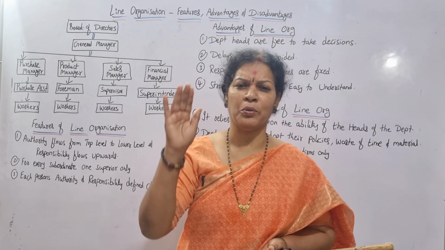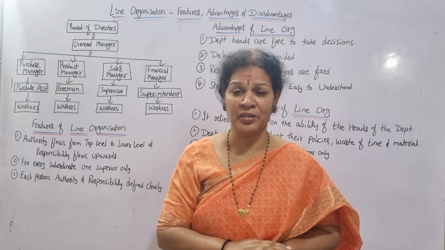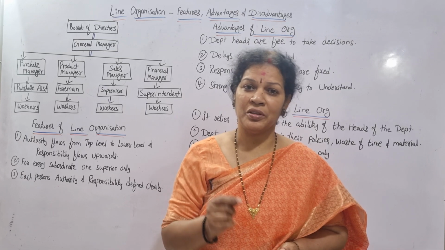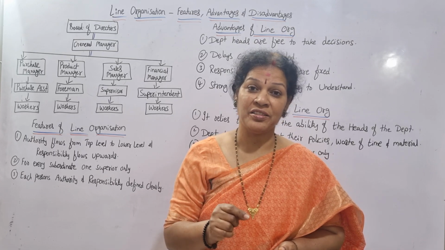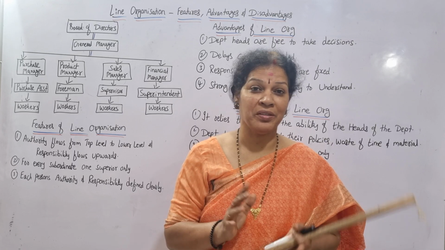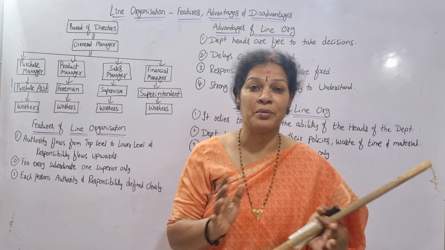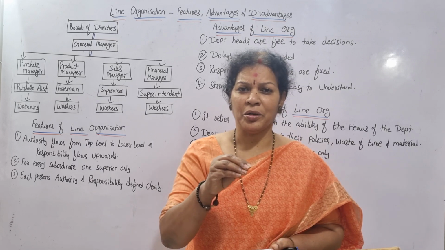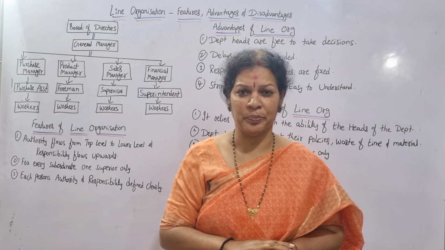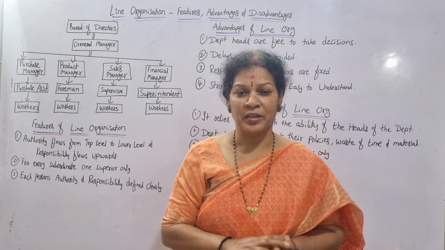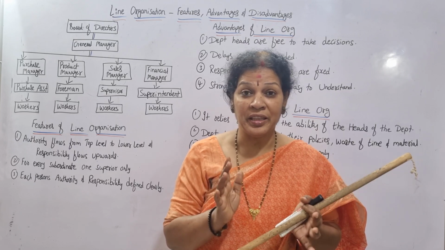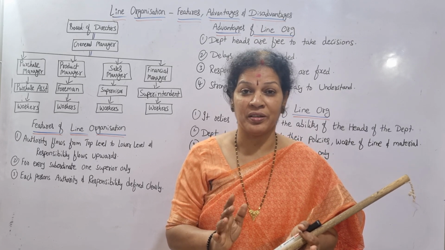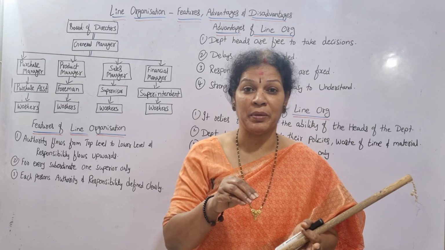Line organization is one of the oldest methods of organization which are to be implemented in the organizations. This line organization is also said as military organization system because the discipline and everything is so systematic in line organization. What is this line organization? Means the authority is given to the top management. Department heads are given the authority. They are taking care of the department. Nobody is going to interfere in their work. They are responsible for their department.